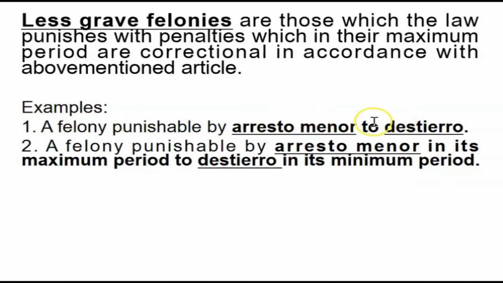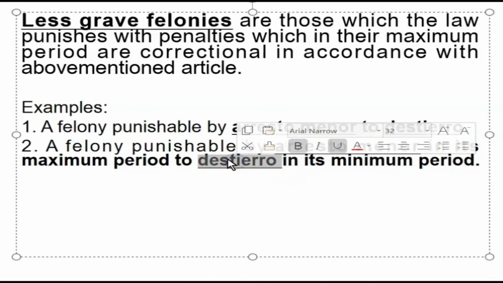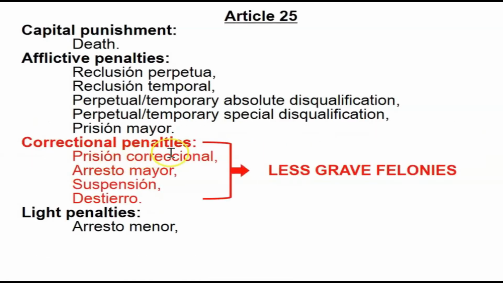So it's easy to determine whether it's a less grave felony because you just have to look at the maximum period. In example number 2, there are different periods and different penalties. So again, so as not to be confused, just look at the maximum period. Destierro in its minimum period. Now, destierro falls under correctional penalties and therefore it is a less grave felony.